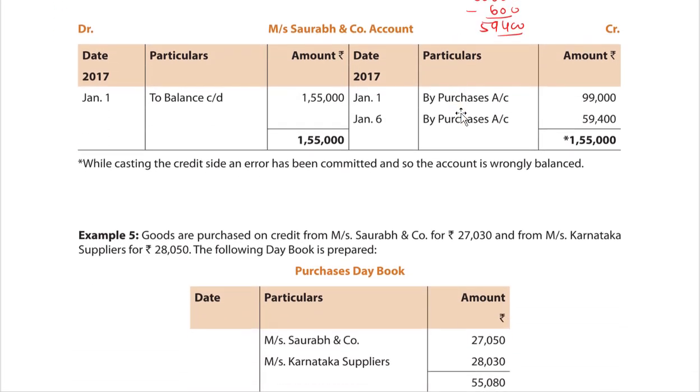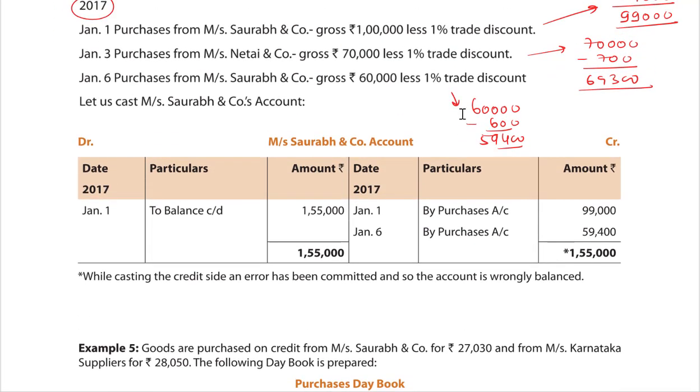Let us cast Messrs. Saurabh and Company. Students, what they had done, they had written that purchases of 99,000 is there, that is credit side. Then this 59,400 is also there.